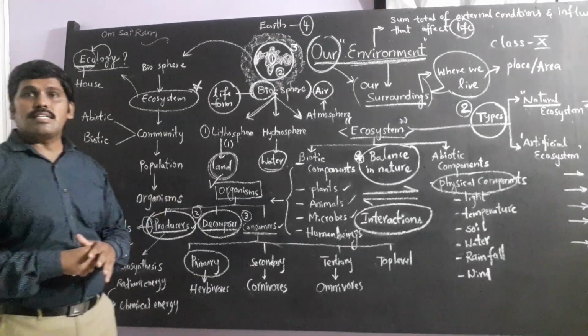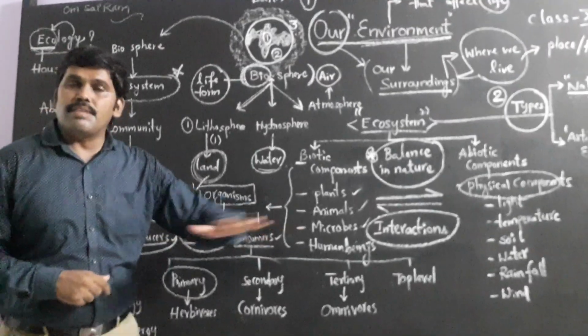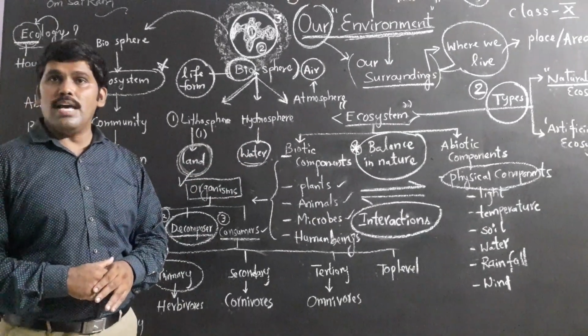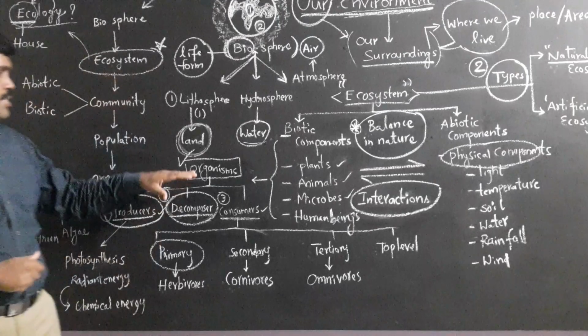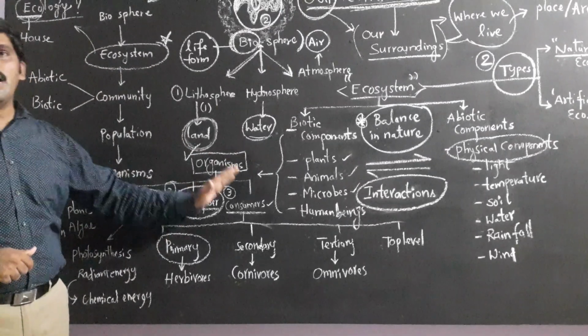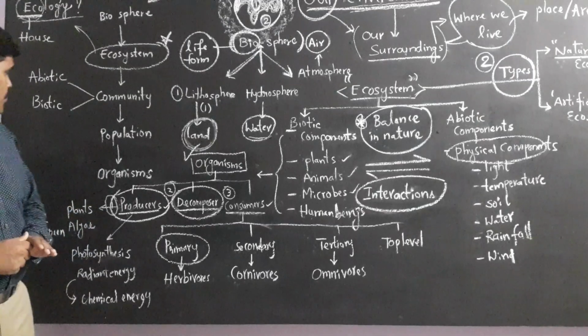If these scavengers were not there, the entire earth surface would be filled with the dead bodies of plants as well as animals. So this is how organisms are categorized into producers, decomposers and consumers.